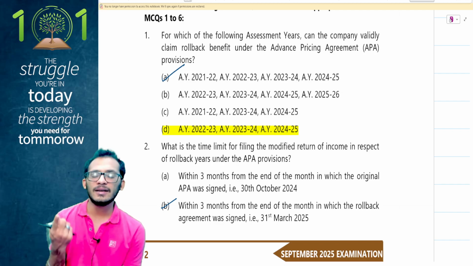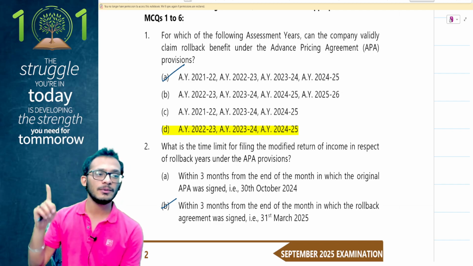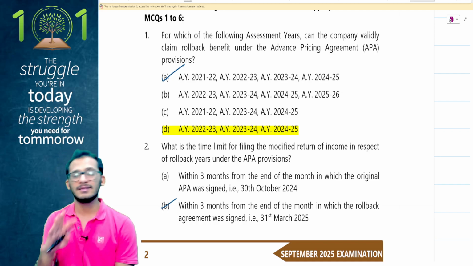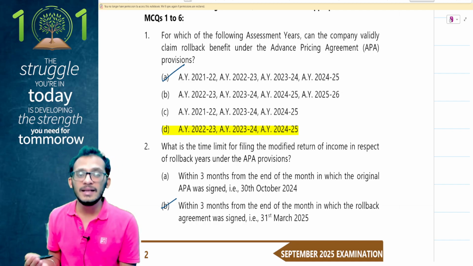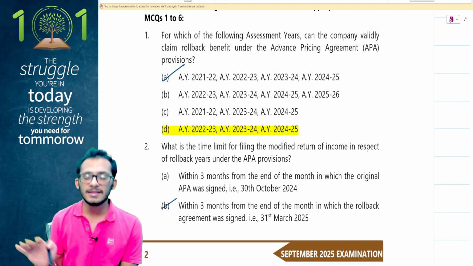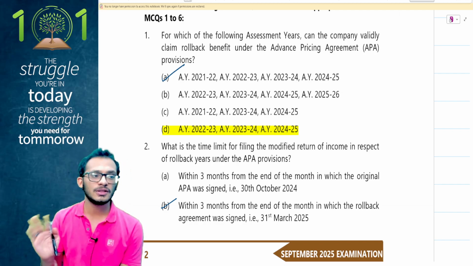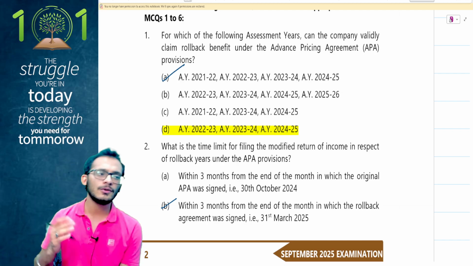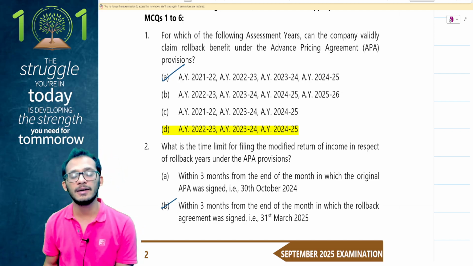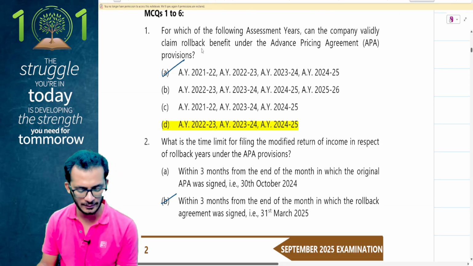Understand, the same ICAI in the May 2024 RTP has come and confirmed that you can claim for 21-22 as well, and therefore there seems to be some sort of mismatch. I believe ICAI will come back with a corrigendum at a later stage. At this stage, I would say the answer should be option number A and not option number D. For those who have a confusion, please refer to the May 2024 RTPs. You should be able to get this answer from there as well.